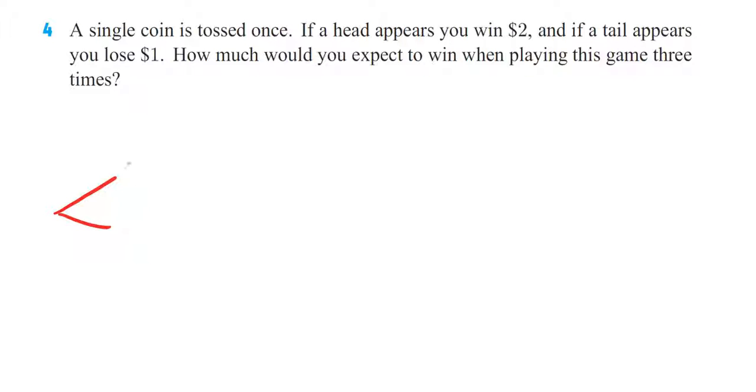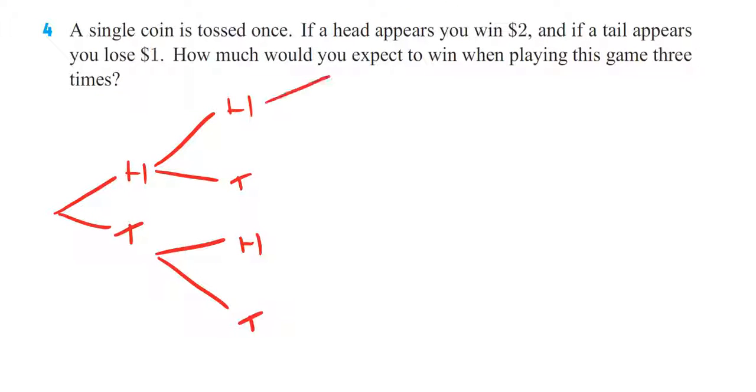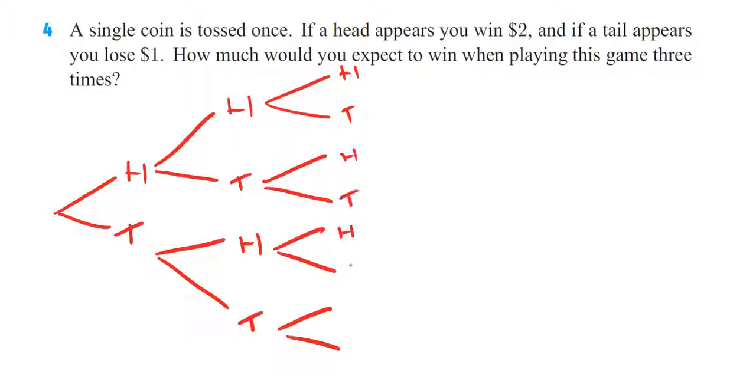So we've got outcomes, head, tail, and then of course we've got head, tail coming off of each of those, and then we've got head, tail coming off of each of those. But the good news is that all of the probabilities for each of these are the same. It's the same, it's a half for each of them. So a half times a half times a half is an eighth. So the probability of each of these events occurring is an eighth.